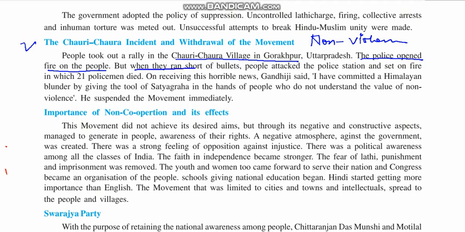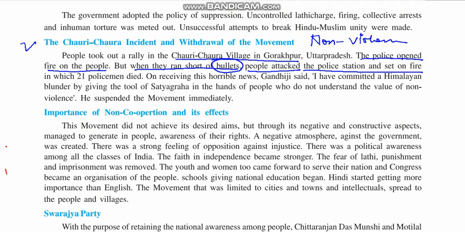But when they ran short of bullets, now what happened? The police did not have enough bullets with them. People attacked. A lot of people had been killed, and some of the others who were not killed got angry and attacked the police. Now the police had to run away, escape from that place. So what did they do? They ran away and locked themselves inside the police station.